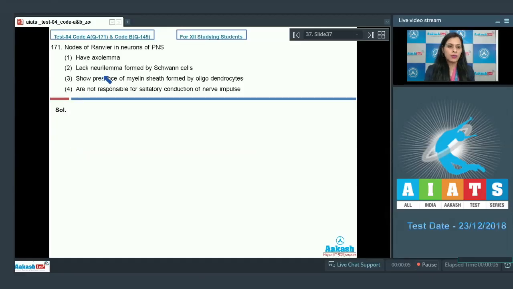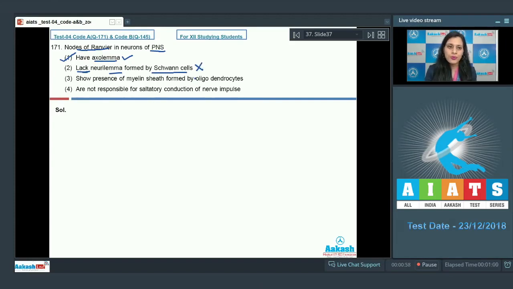Question number 171. Nodes of Ranvier in neurons of PNS. First option given is they have axolemma, and this is a correct option and is a correct answer to our question, because nodes of Ranvier in neurons of PNS have axolemma. What is axolemma? Cell membrane of axon is known as axolemma, and these nodes of Ranvier in neurons of PNS have axolemma. The next option given is they lack neurolemma formed by Schwann cells.